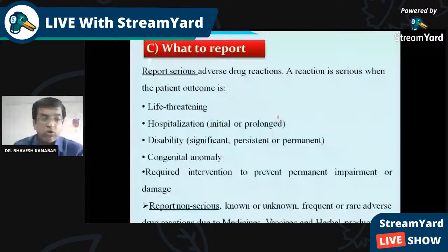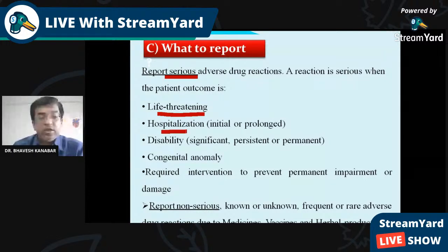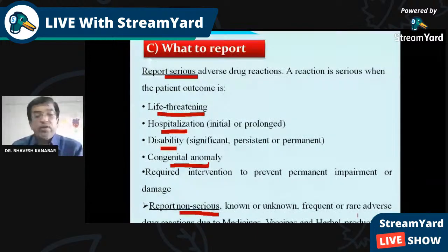What to report? Report serious or any adverse reaction. It is not that only serious adverse reactions can be reported. Common adverse drug reactions can be reported according to the pharmacovigilance center, but it is recommended to report life-threatening reactions which require hospitalization, reactions leading to disability, and congenital anomaly. Report non-serious reactions also, known or unknown. Reactions due to medications, vaccines, and herbal products can also be reported.